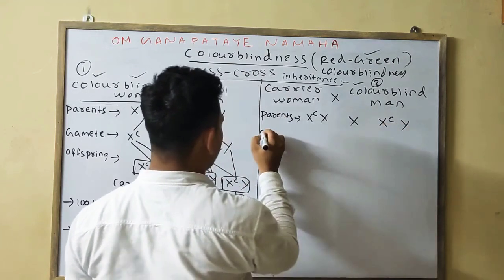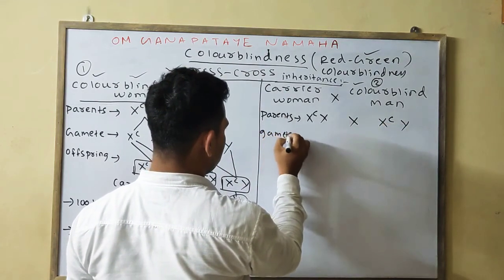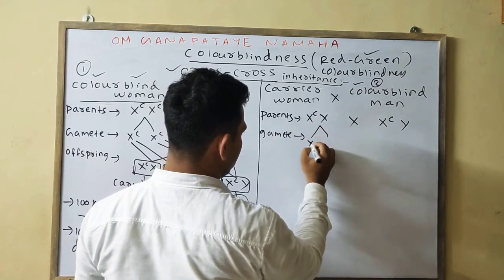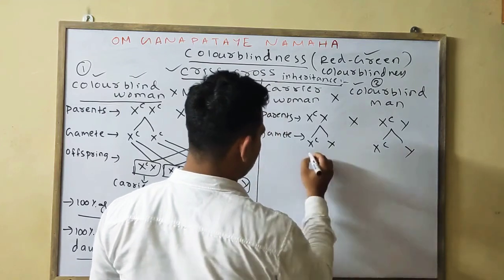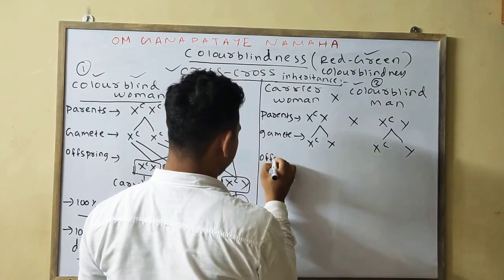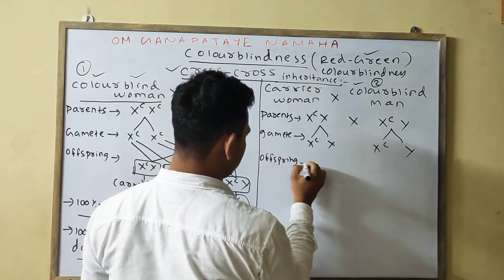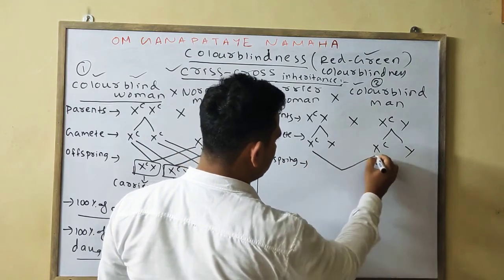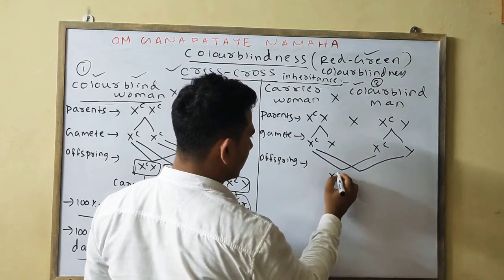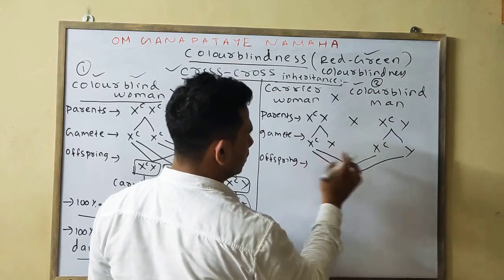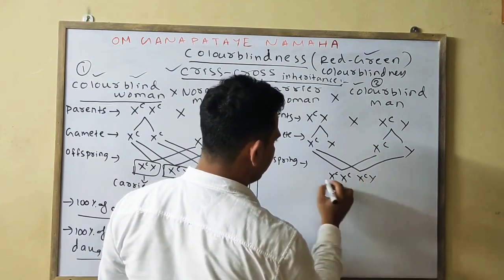XCY. Gamete formation XCX, XCY. Now the offspring, this one will cross with this one, this one will cross with this one. First we will find XC, XC, then XCY.